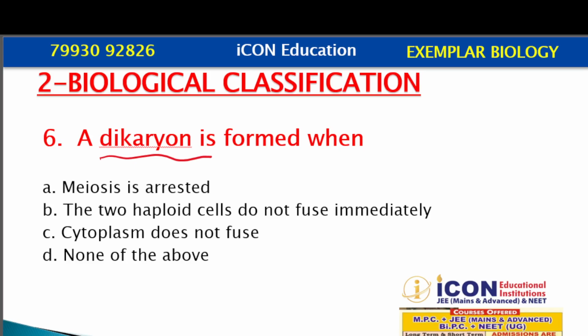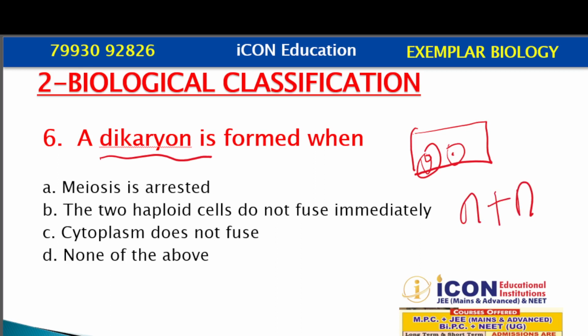They show a phase in their life cycle called dikaryon, where the cell has two nuclei per cell, that is the N plus N condition. The two nuclei will not fuse and show the N plus N condition. Such a condition is called a dikaryon.